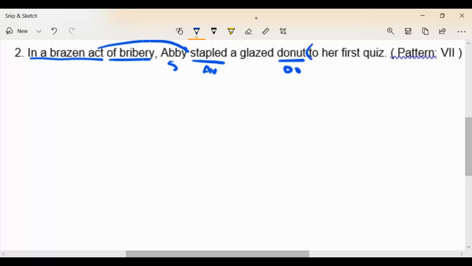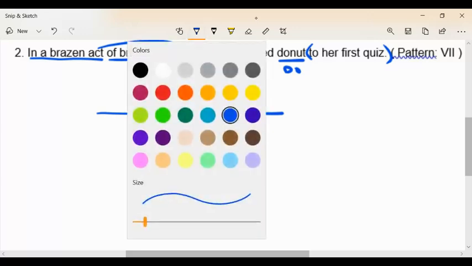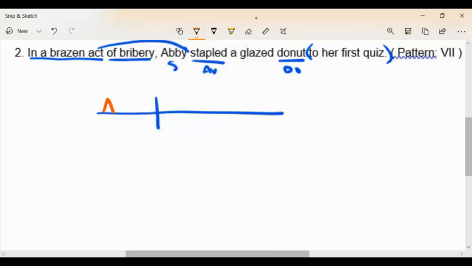All right, to her quiz is a prep phrase. So she's not stapling the quiz, she's stapling the donut to the quiz. So when I build this guy, I build him close to the top here. I'm telling you, I am on fire with these straight lines tonight, or this morning rather. And so I have a place for my subject, which is going to be Abby. I have a place for my verb, and then so let's add those, just to make sure I'm not too far ahead of myself. So here's Abby.